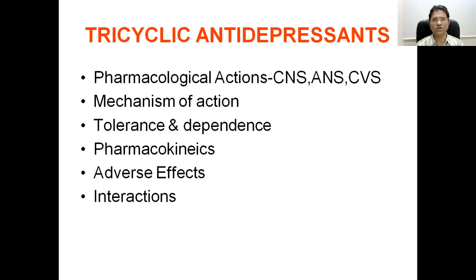And a caution should be made that while prescribing a tricyclic antidepressant, particularly imipramine, amitriptyline, one should do a prior ECG. Note the serial ECG every 15 days, 1 week, or once a month. And if there is QT prolongation, if the chance of arrhythmia is there, decrease the dose. So cardiovascular side effects are also there.